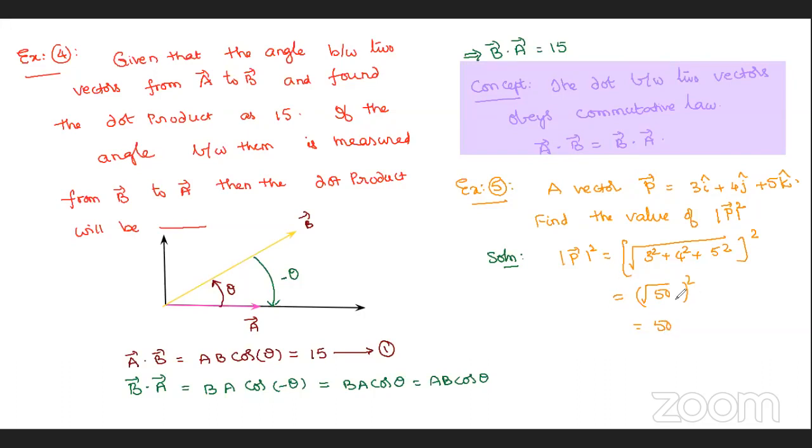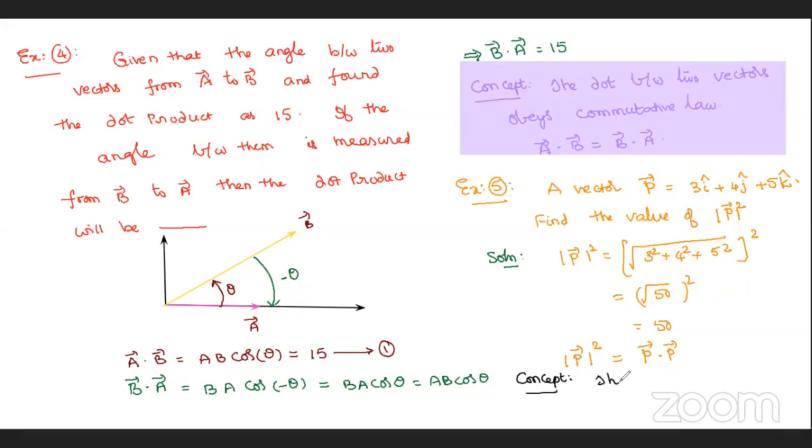And Lakshmi Gayatri told one extra point here for us. Sir, you will get mod P square if you take the dot product between the same vectors, that is P bar dot P bar, then you will get mod P bar square. Yes, I am coming to the concept here.